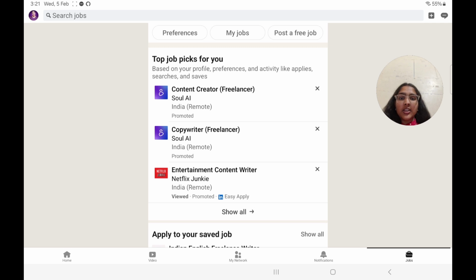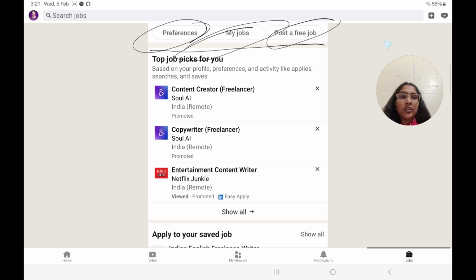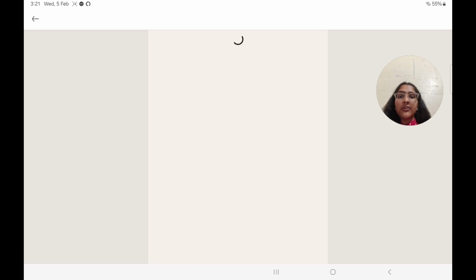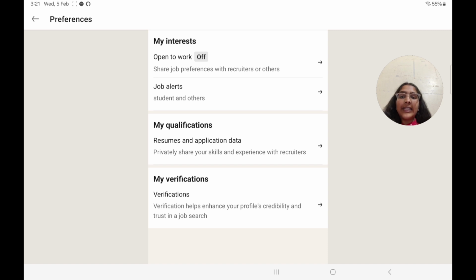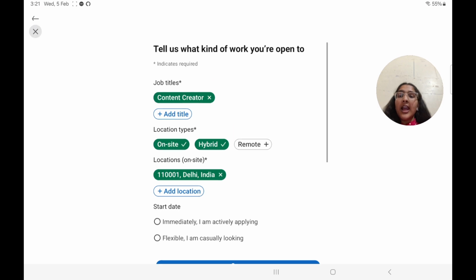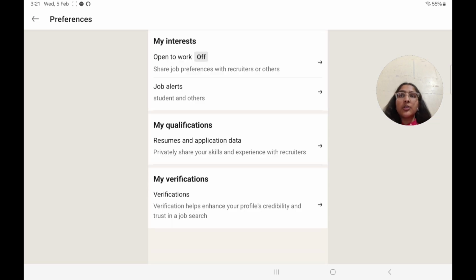Now next section that we have is the job section. Here we have 3 subheadings: preferences, jobs and post a free job. Basically in the preferences section you can decide ki, you know, your preferences to work, whether you want to work remote, whether you are open to working or not, and whether you just want to show it to the people who have their recruiter mode on LinkedIn, or whether you want to show it to everybody.